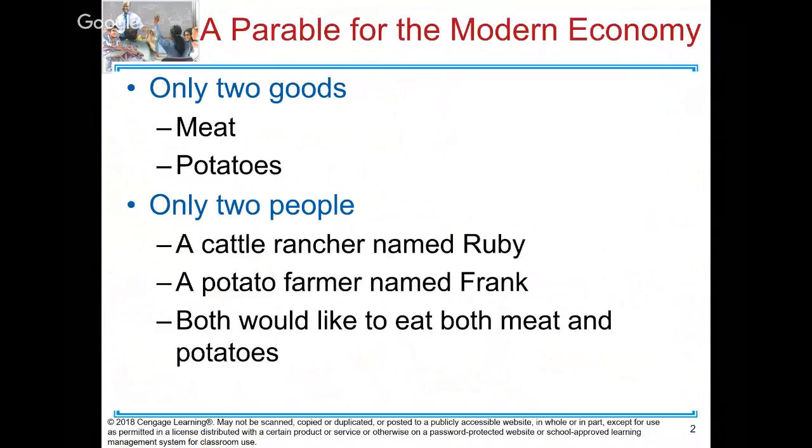I'm going to have Ruby, a cattle rancher, and Frank, a potato farmer, and we're going to have production of two goods, so they can produce either meat or potatoes. Both people would like to eat both meat and potatoes, so nobody wants to eat only one thing.